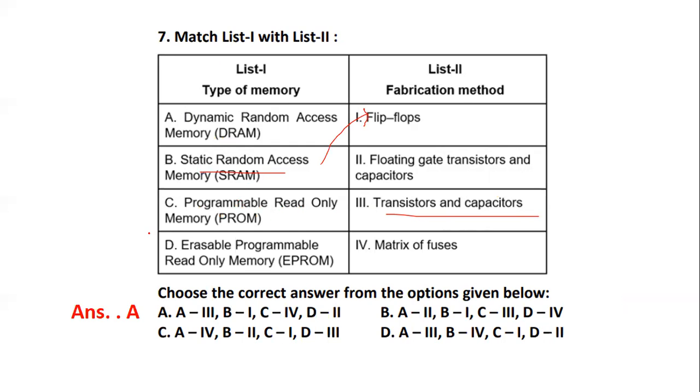Programmable read-only memory is a matrix of fuses, whereas erasable programmable memory uses floating gate transistors. Please remember these methods are very important, and depending upon the memory, you should be able to identify the methods properly.